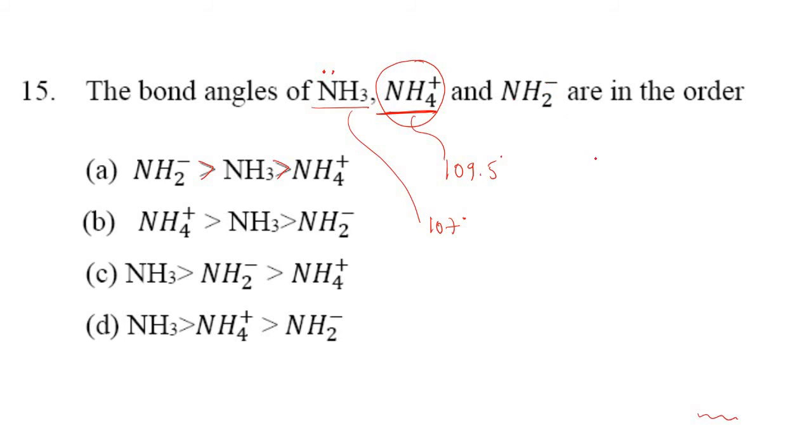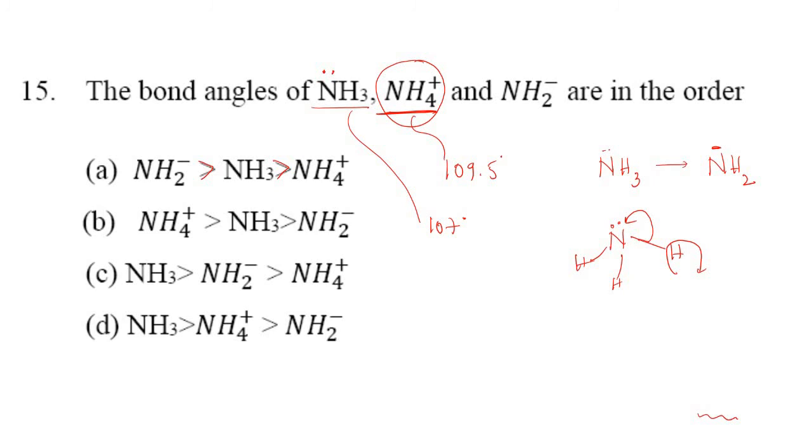Now what about NH2 minus? Just try to understand, students. If it was NH3 with one lone pair, now what is happening here? One hydrogen is lost. We can write it as N with a lone pair, one hydrogen, another hydrogen, and this was a hydrogen. So this hydrogen is removed, but at the same time these bonding electrons remain with nitrogen. So therefore it now has NH2 and a negative charge.